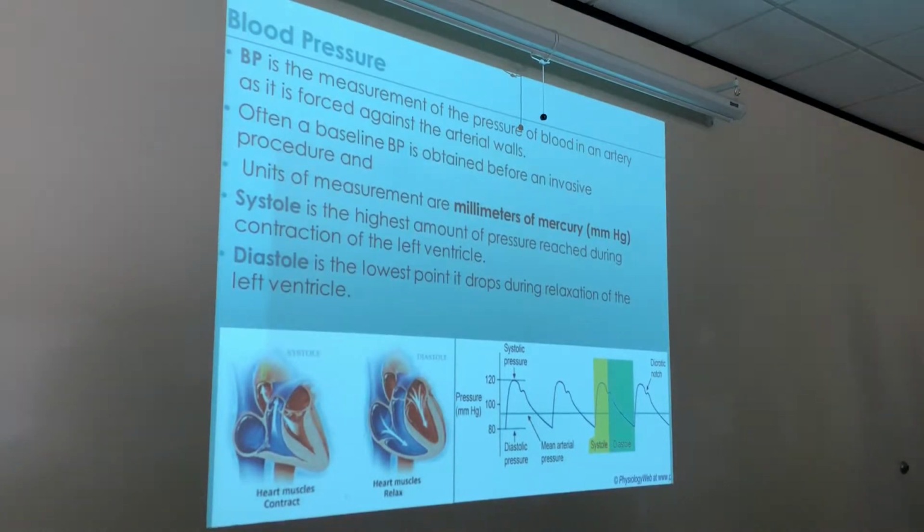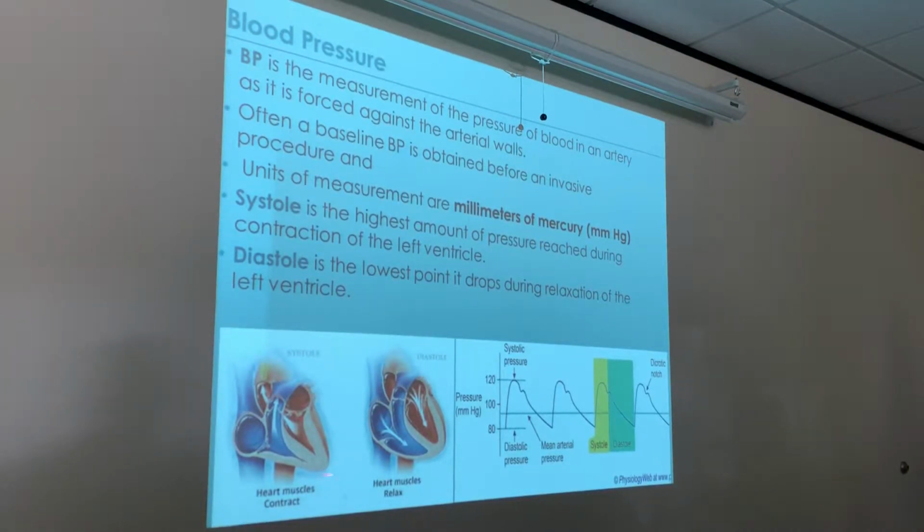Now, when we're talking about blood pressure, when they do blood pressure, they do them on a graph, or we call it a spectral analysis, right? That's what this is called, a spectrum. Okay? So, systole is the highest amount of pressure reached during contraction of the left ventricle. Okay? And diastole is the lowest point. It drops during relaxation of the left ventricle.